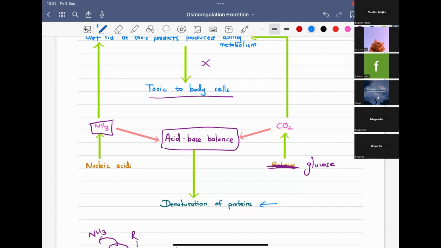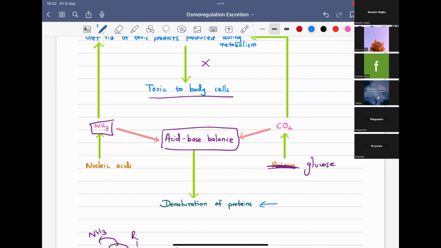So what is the negative effect of this? Most of the enzymes in our body are proteins. Also, so many other things are made up of proteins. So those things will be altered by this acid base imbalance. So this is one of the very main reasons why all the excretory products should be removed from our body.